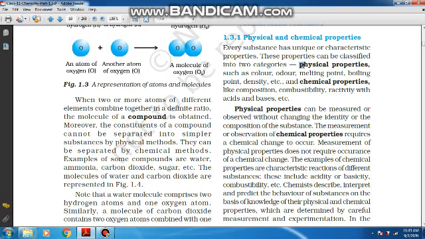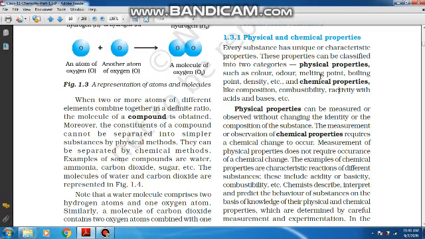And now you people have been taught about the difference between physical and chemical properties in your lower classes. Here it is time to revise them once again. So all those changes which do not bring about any change in the composition of the matter are called physical changes, right? And those properties which do not alter the composition of the substance, the matter, are known as physical properties. Like if you melt a substance, like water, if you melt